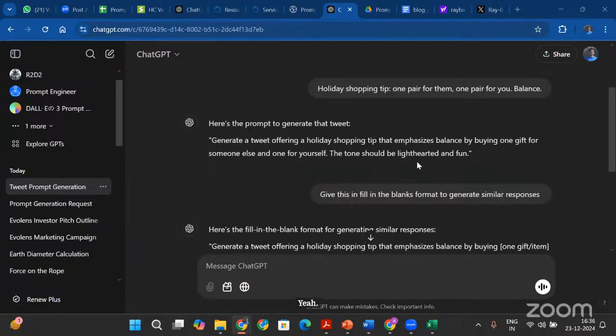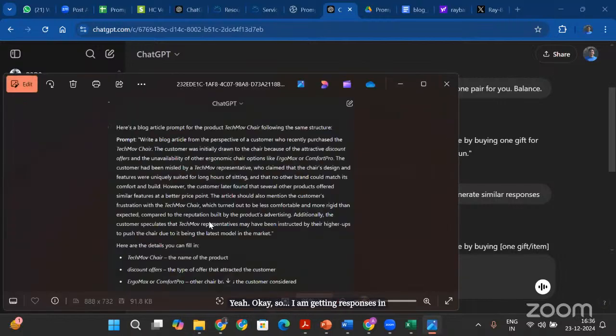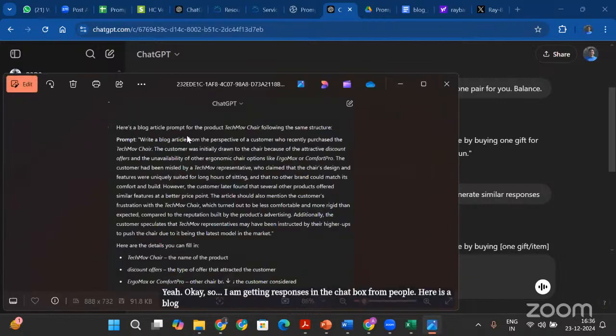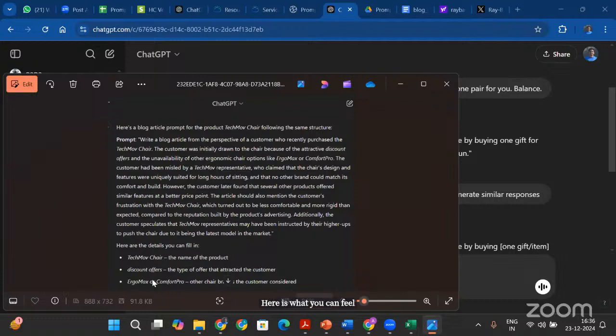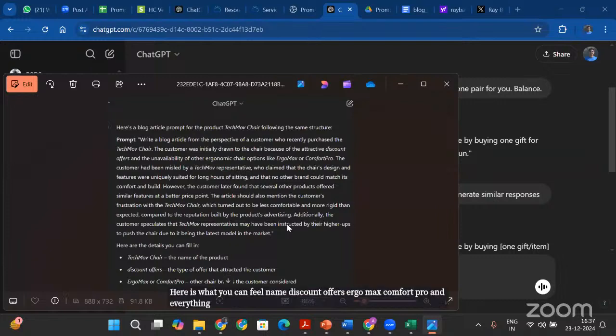Okay, so I'm getting responses in the chat box from people. Here's a blog article prompt from Tech Product Tech Move Chair, following the same structure. Anjani has also designed the article with the prompt, and here is what you can fill: name, discount offers, Ergo Max, Comfort Pro, and everything. Really structured, like you can design a blog article for the chair with this. Thank you so much for sharing that.